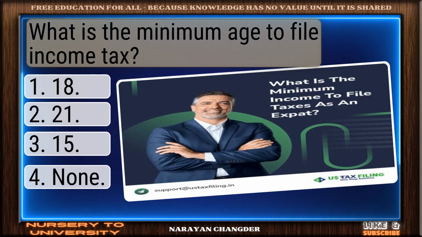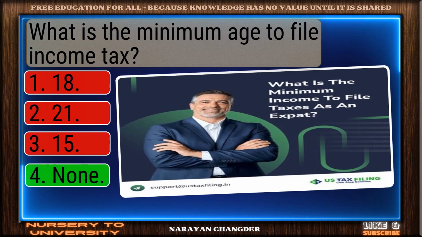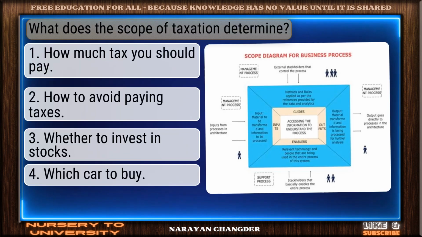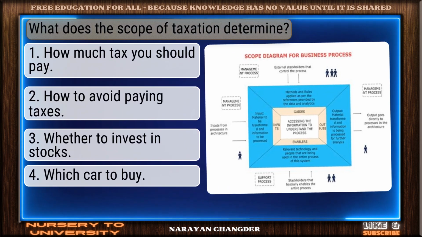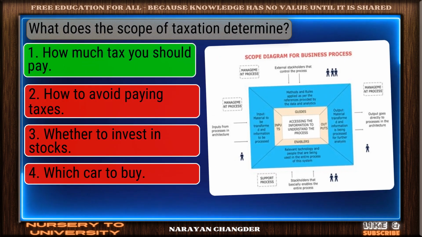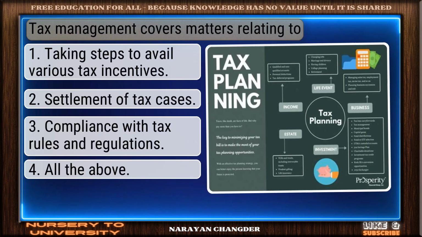What is the minimum age to file income tax? You're right. None is the correct answer. What does the scope of taxation determine? On track. How much tax you should pay is the correct answer.